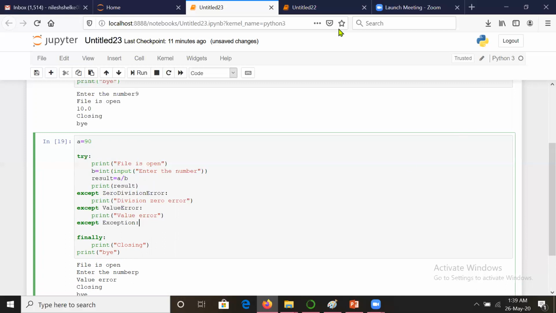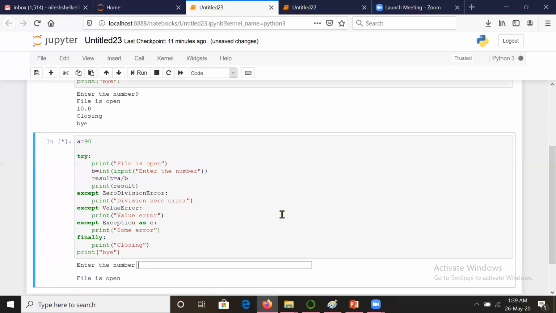In that case, if it is a problem that you have not expected, that means if it is not a zero error or value error, that code will be executed. I will write here print some error.